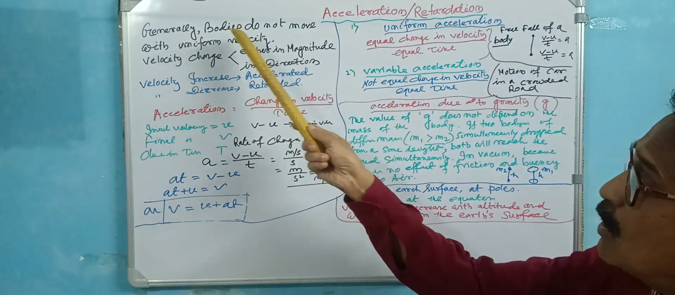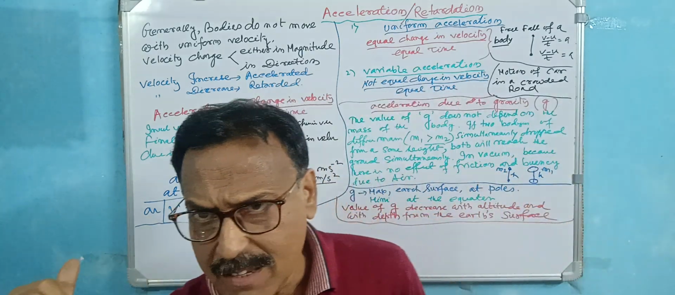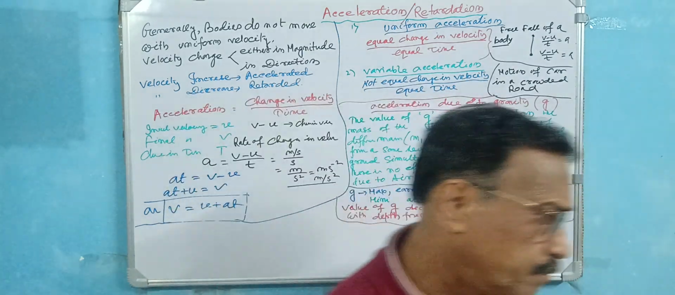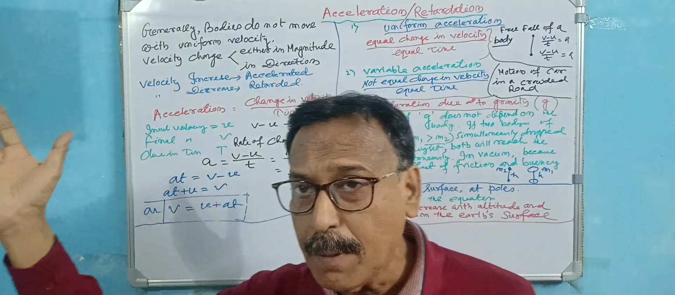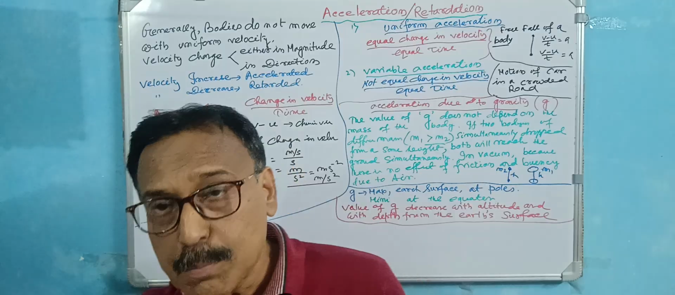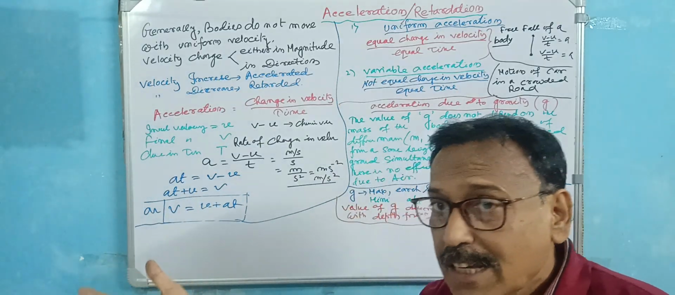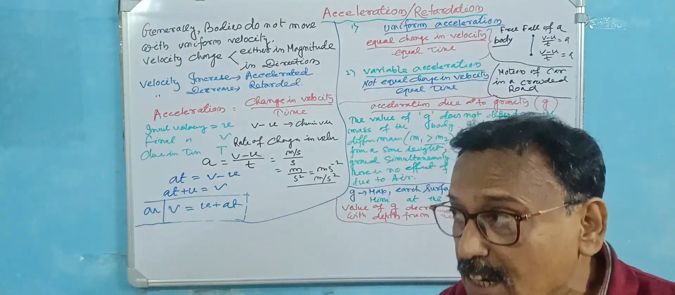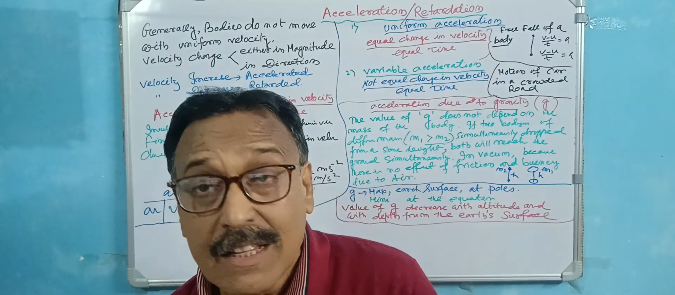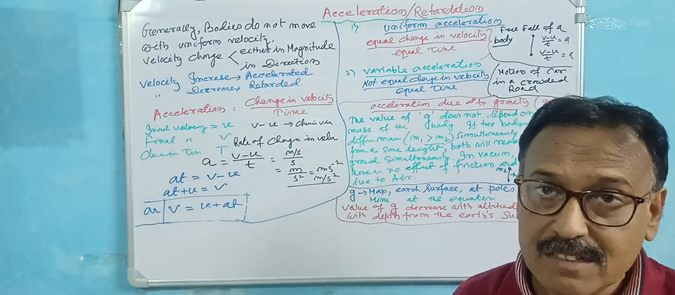So generally the body does not move with a uniform velocity. For example, a bike at 40 kilometer per hour: constantly you cannot move at 40 kilometer per hour. If the road is very open, you increase your speed, 40 to 50, 50 to 60. When it is crowded, you apply your brake, so 30, 20. That means retardation, and if you increase the velocity, that is called acceleration.